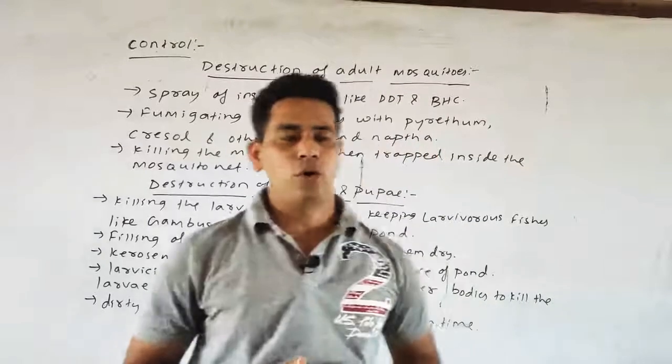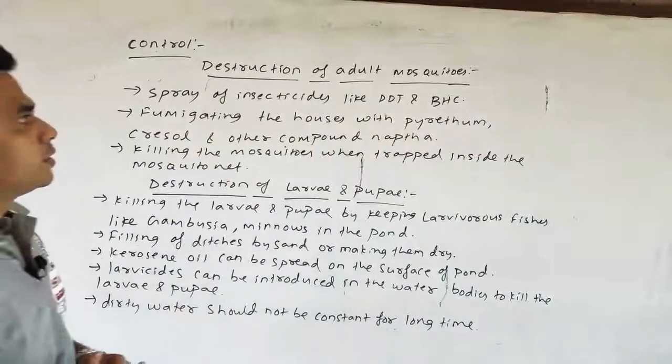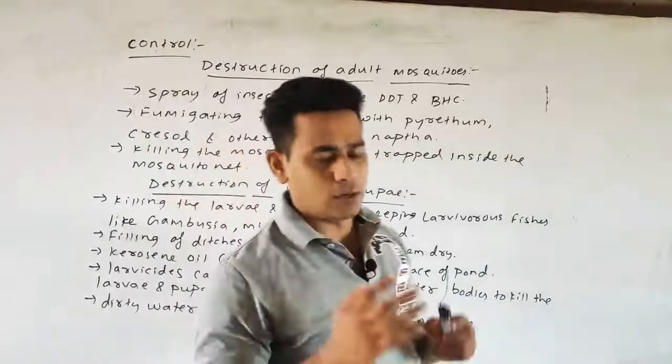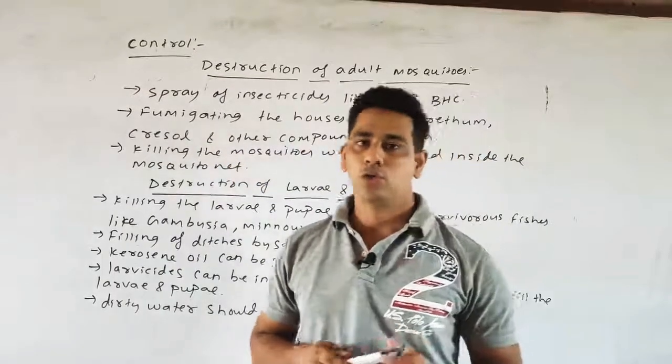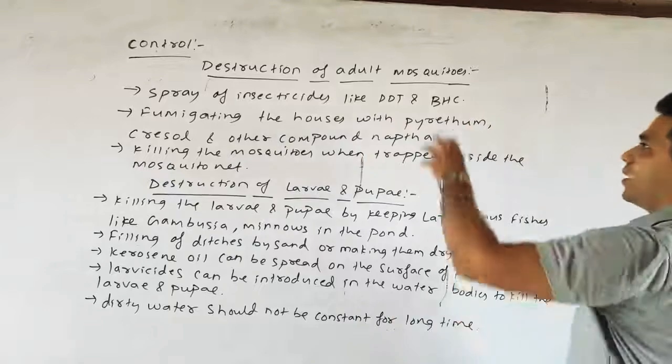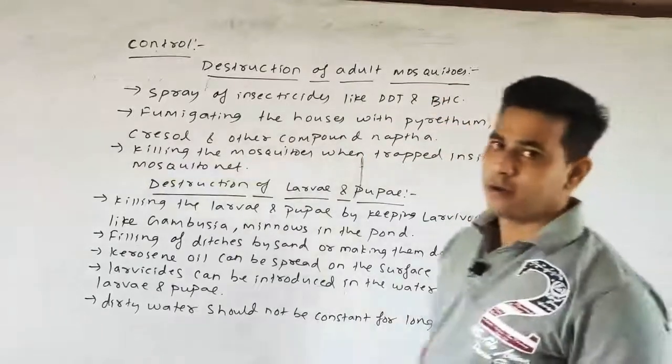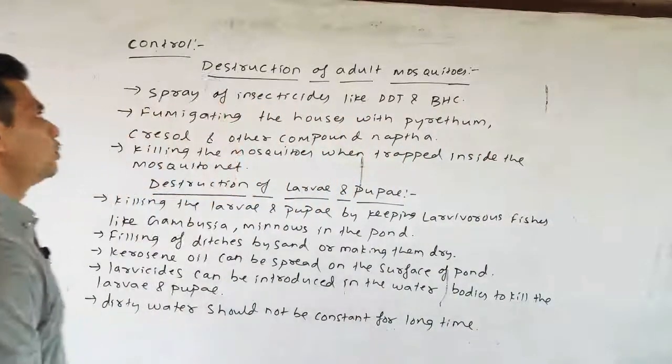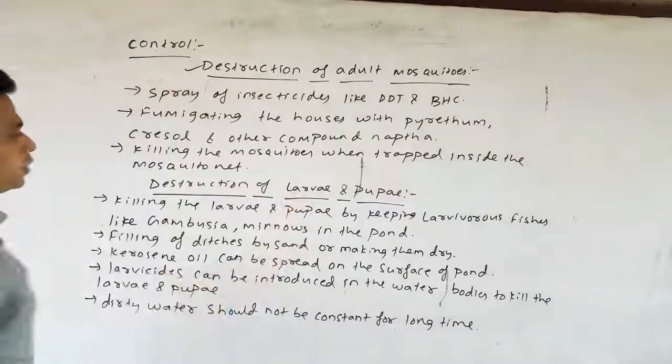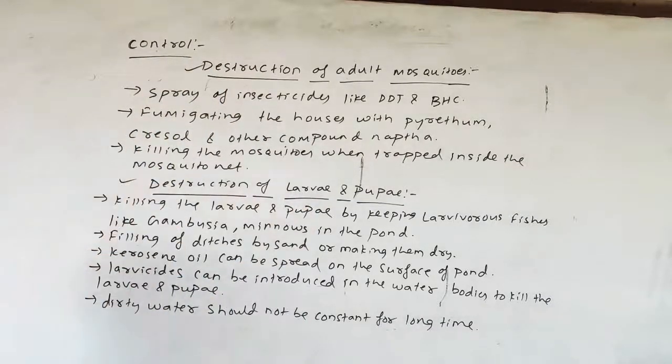Next, we come to the control of the mosquito. As we know, the main mode of infection of malaria is the mosquito. So we can have some prevention by controlling the malaria. We can divide the control into 2 types: one is the destruction of the adult mosquito, and the other is the destruction of the larva and the pupa.